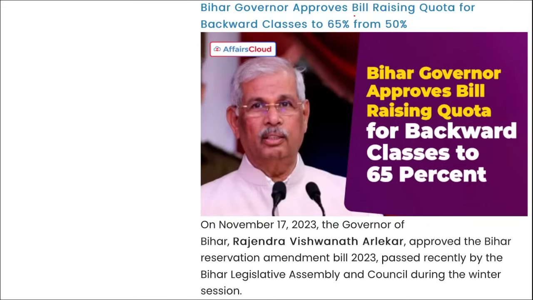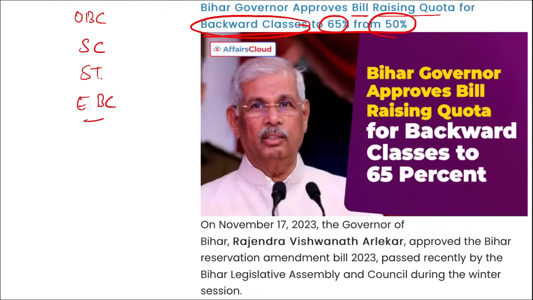Next, the Bihar governor has approved a bill raising the quota for OBC to 65% from what was earlier 50%, right? So this will not include just OBC. This is for the backward classes. This will include your OBC, SC, ST, right? And economically backward classes also. So the Bihar governor has approved the bill raising the quota for backward classes that was earlier 50%, and now it has been increased to 65%.